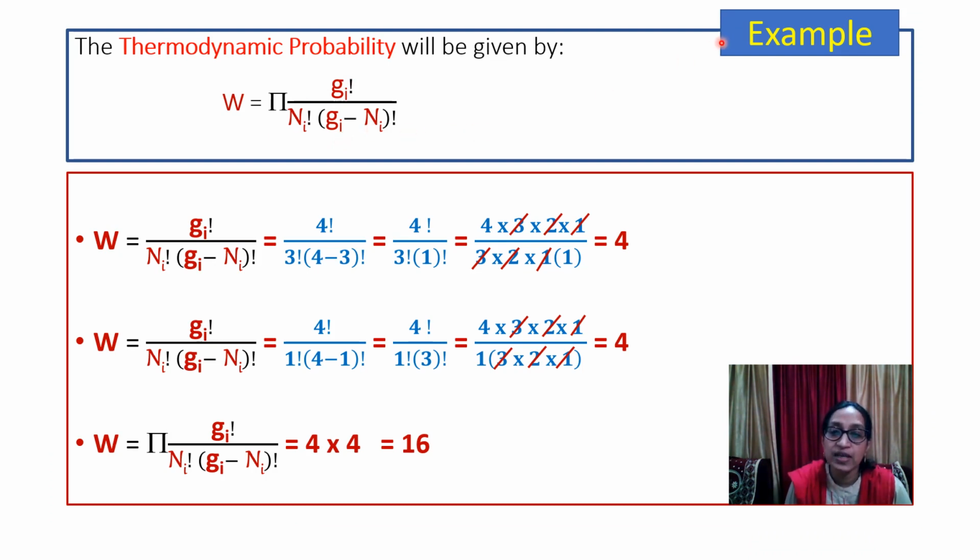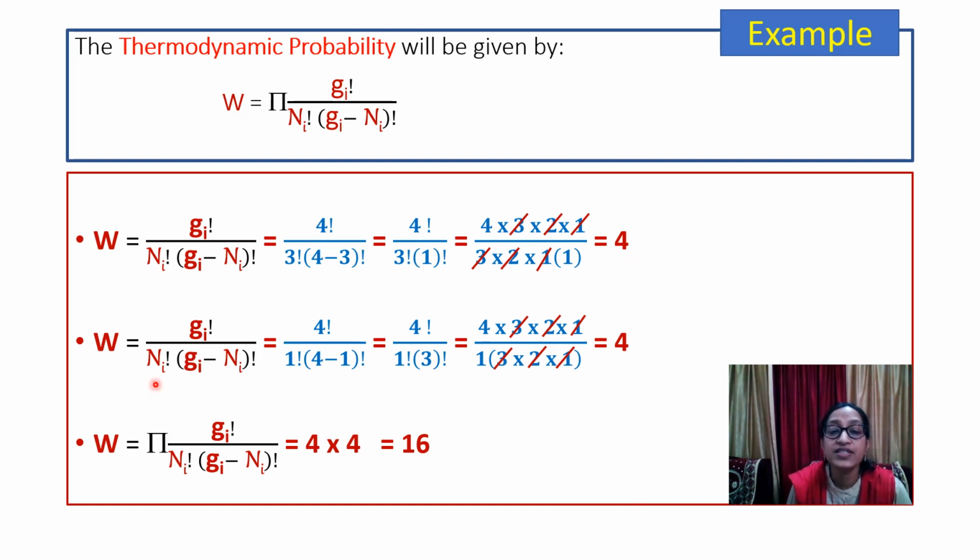We have taken the example of 3 and 1 distribution. Let us put it in the equation and see whether we will get the same result. We have seen that Gi, the energy states available, is 4. So this is 4 factorial, and 4 factorial is 4 into 3 into 2 into 1. Ni, in the above, we had 3 particles. Gi minus Ni, that is 4 minus 3, is the vacant number. So 1 factorial is 1. So we have here 4.